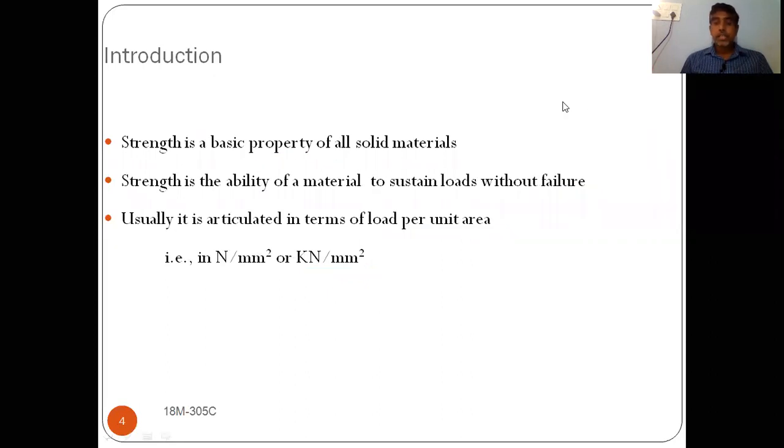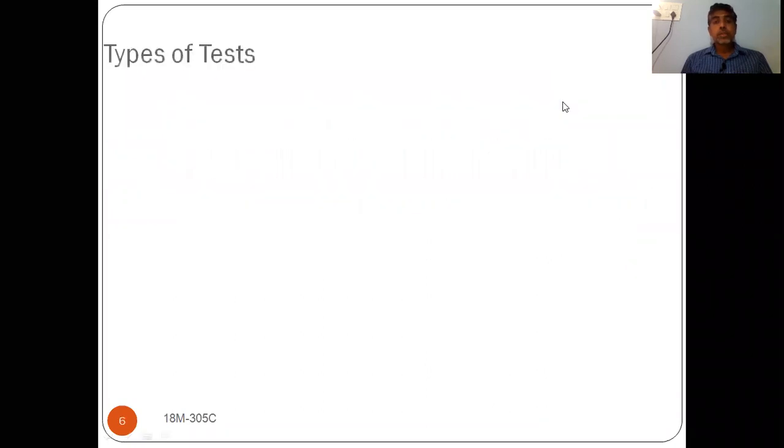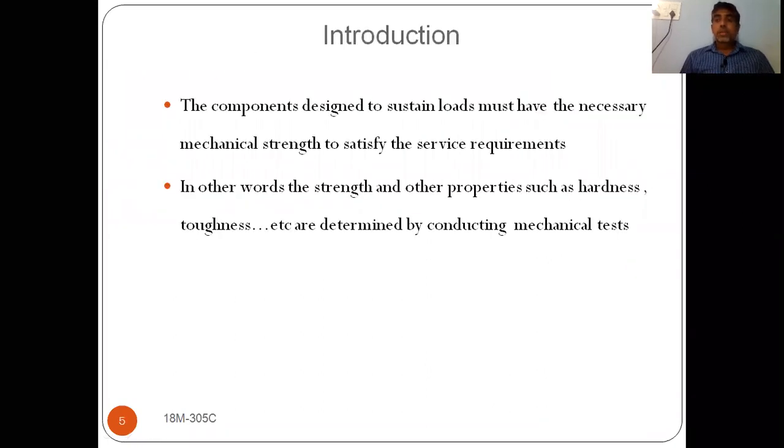Okay, if you see in the next slide, this is the introduction. What we are going to discuss in this introduction: why we have to perform tests, and what are the different types of tests that can be done. That means what are the different mechanical properties we can evaluate, calculate, or find from the tests. See here, I will explain.